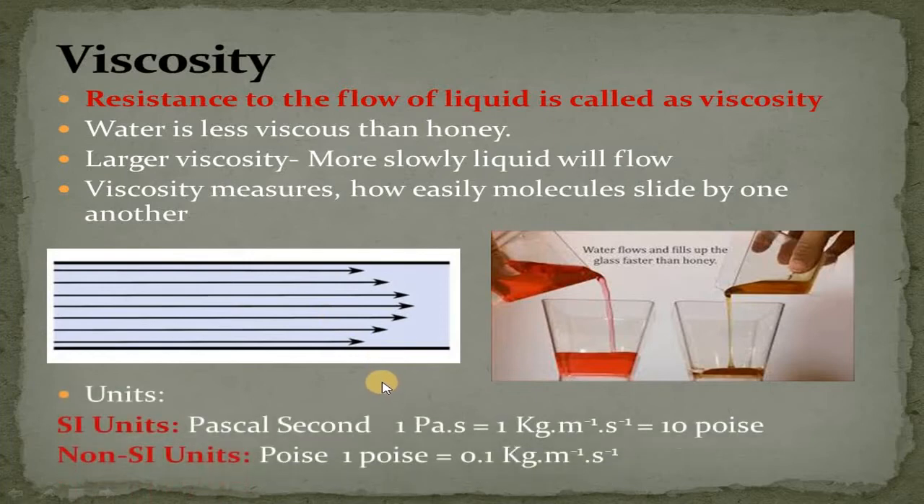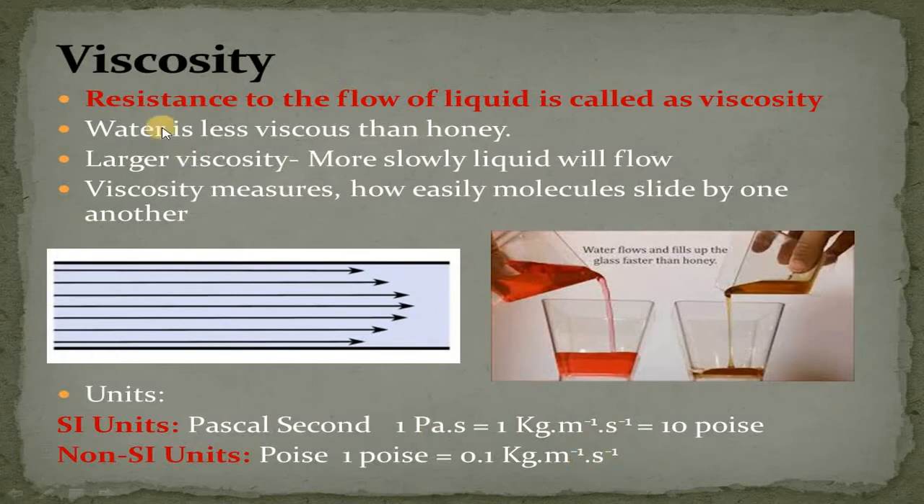Units. In SI units, the unit of viscosity is Pascal second, and 1 Pascal second is equal to 1 kilogram per meter per second, which is equal to 10 poise. SI stands for System International Units. In non-SI units, we have the unit of viscosity, which is poise, and 1 poise is equal to 0.1 kilogram per meter per second.